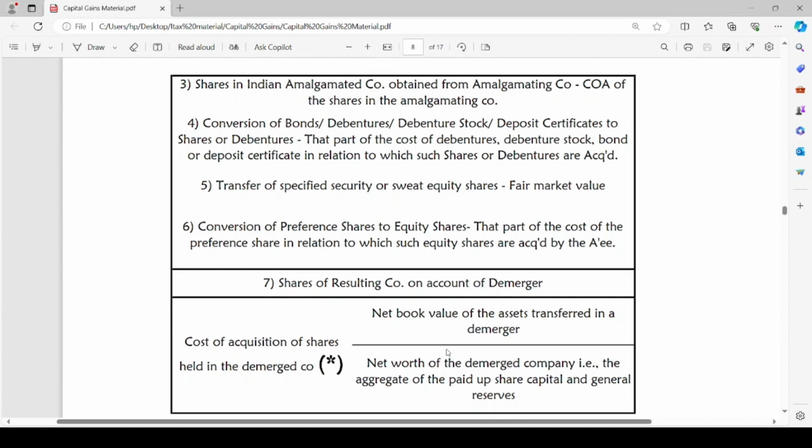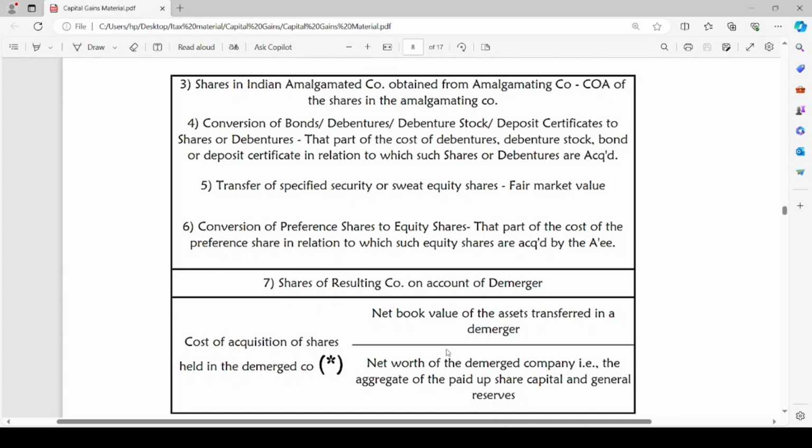The next case is shares of resulting company on account of demerger. The cost of acquisition will be calculated as follows. First, we will take cost of acquisition of shares held in the demerged company, and to such cost we multiply the net book value of assets transferred in a demerger divided by the net worth of the demerged company, that is the aggregate of the paid up share capital and general reserves.